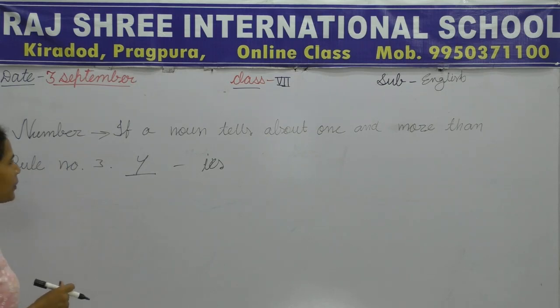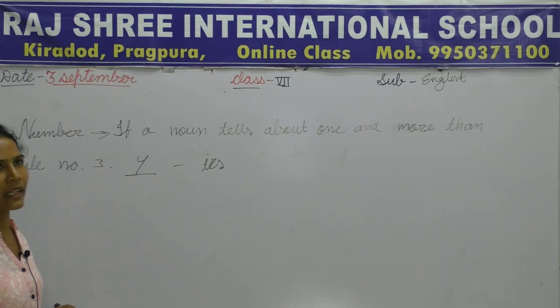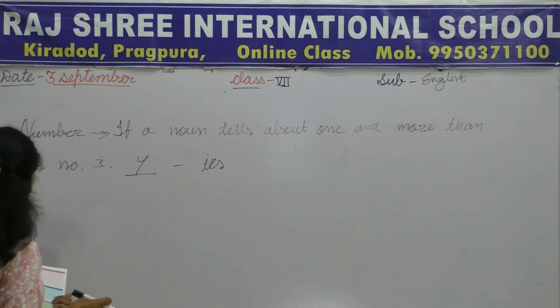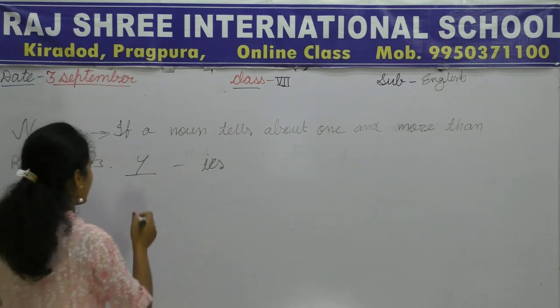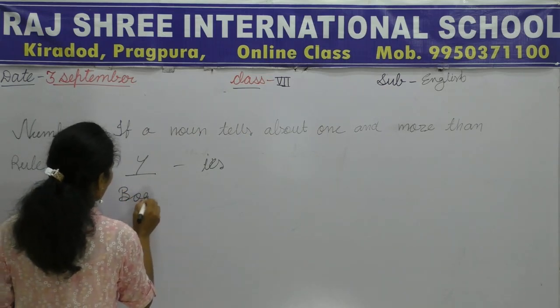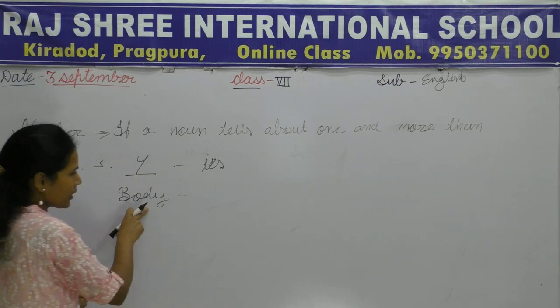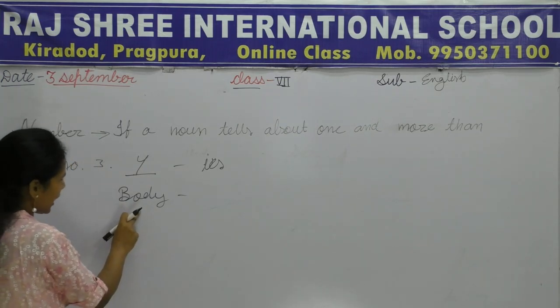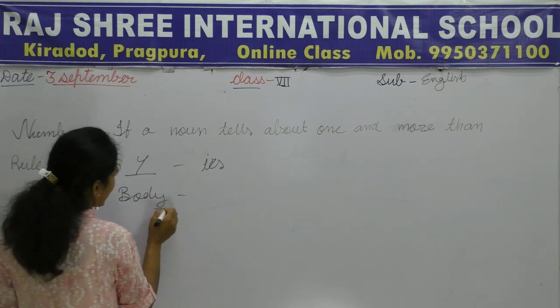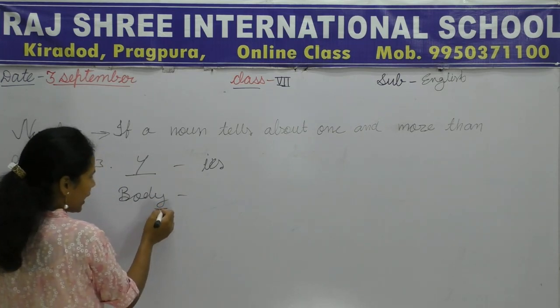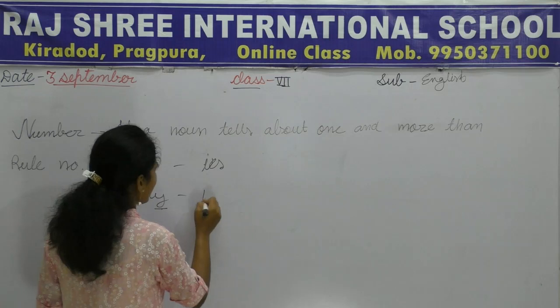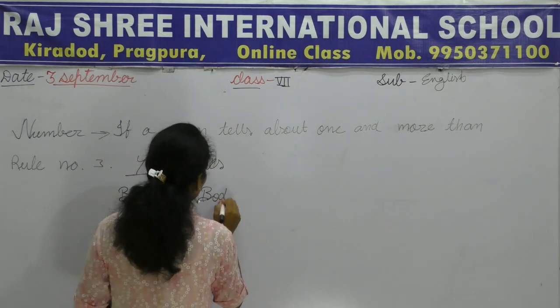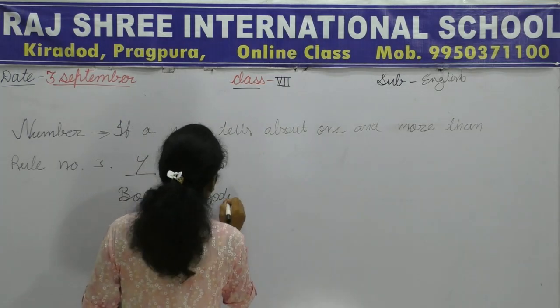Any examples? Okay, I am telling you. Body. So this rule can be applied in this noun. Why? Because the last letter of this word is y, so it will become bodies.